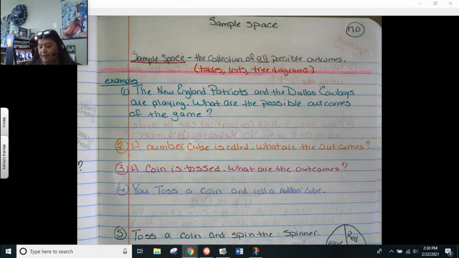Good morning. This week and next week, we're going to be doing probability. You probably haven't done this yet. This is just a seventh grade TEK, so it should be something that is brand new.